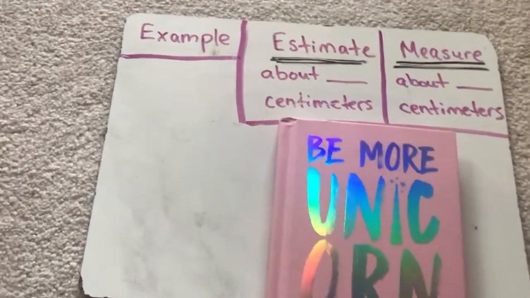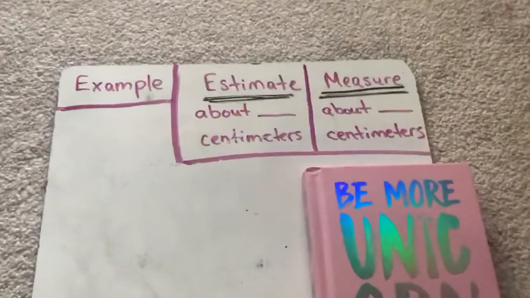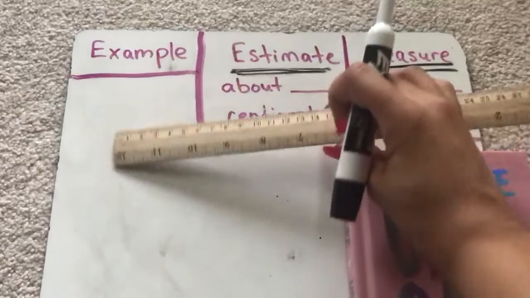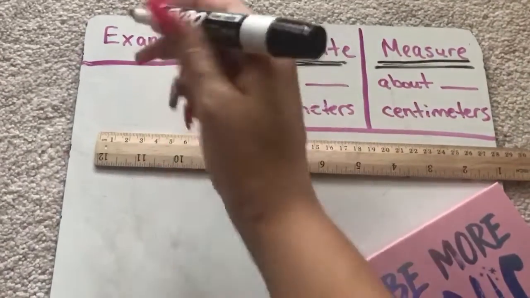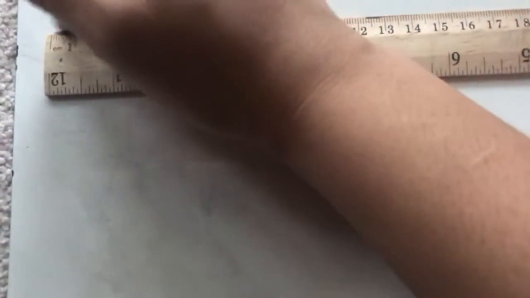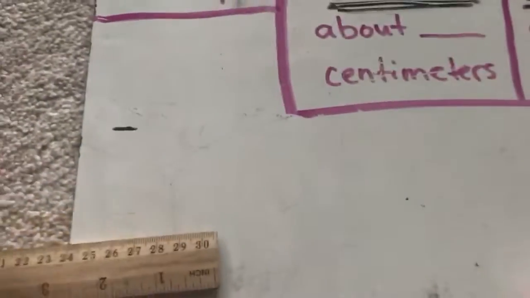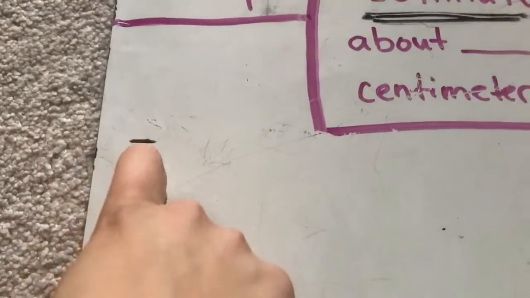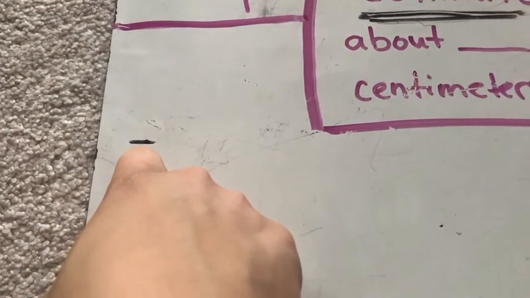So to make an estimation, I want to think about the unit that I'm going to measure it with. I see that I'm going to use centimeters, so I need to think about what length a centimeter is. Right here on my ruler, it says cm, so I know I'm on the right side. And a centimeter, one, is about that big, almost just the width of my finger.